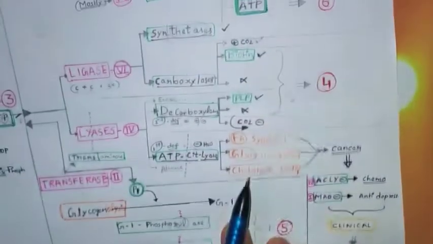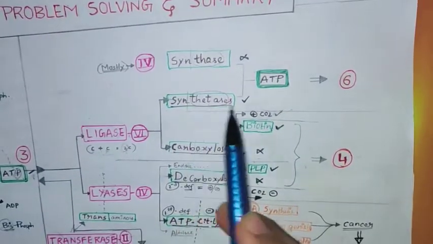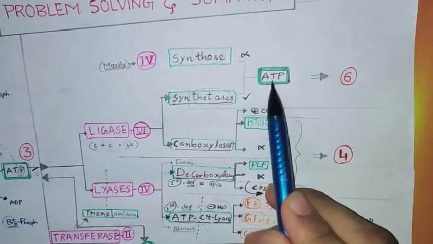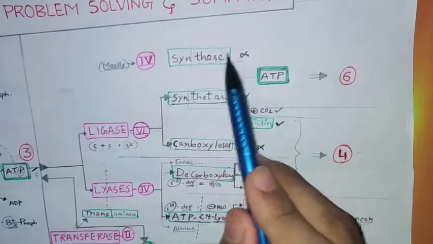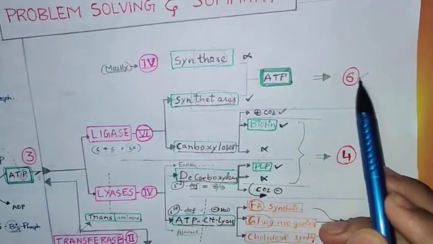Coming to the sixth one, here synthetase. See, here also in the same way, a small spelling difference matters. Synthetase, synthase. If ATP is present, it means synthetase. If ATP is not present, synthase. Okay, this can be asked like that.